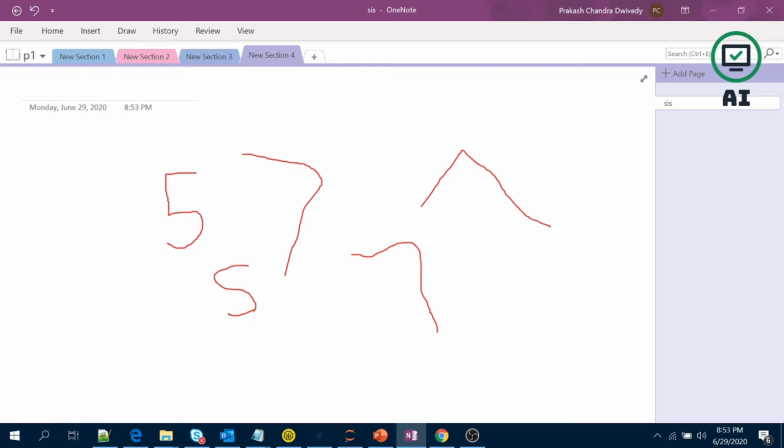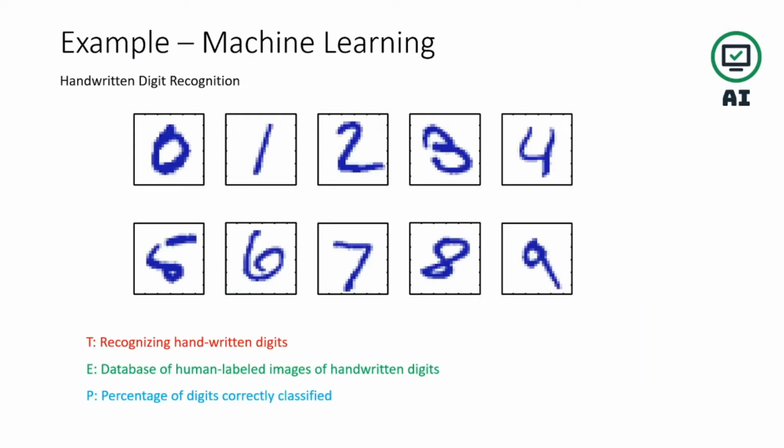So we have to build a kind of model which will identify and accurately classify from the various sources. Multiple people will write in a different manner, and the model has to identify and put it in the correct bucket by classifying them. Okay, this is the 7, this is 5, this is 4, this is 1. So this is not an easy task. So what is the task here? Recognizing handwritten digit. And what is the experience?